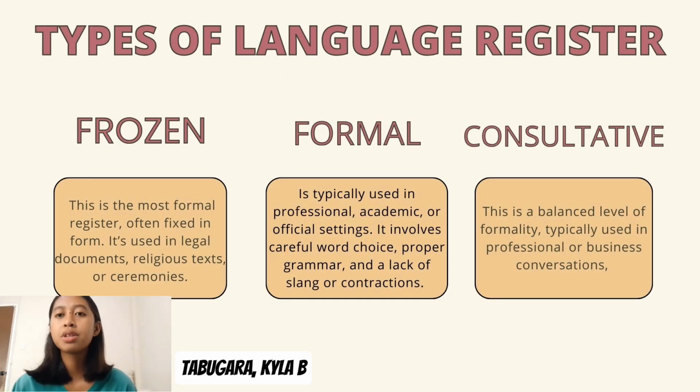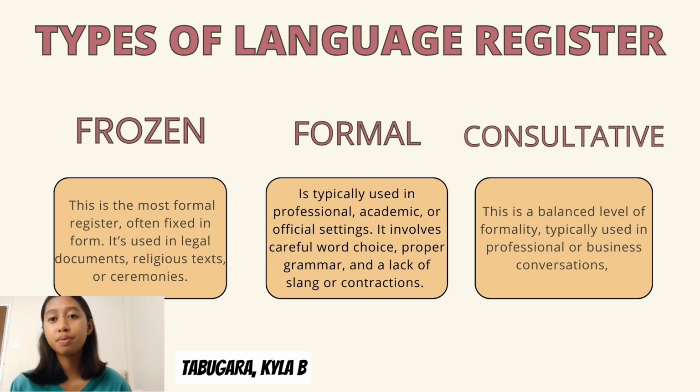Language registers are varieties of language used in different social situations. They range from formal to informal, depending on the context and relationship between speakers. So we have five types of language registers. The first one is frozen.